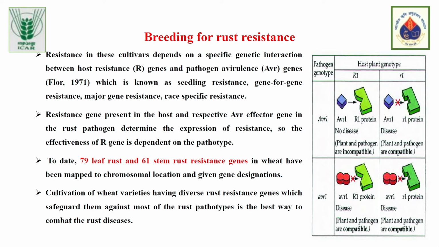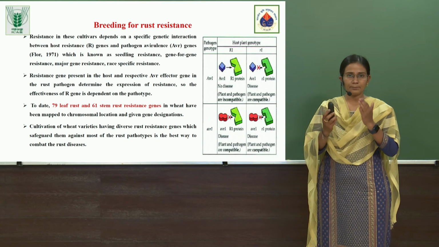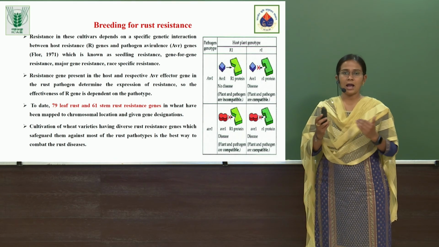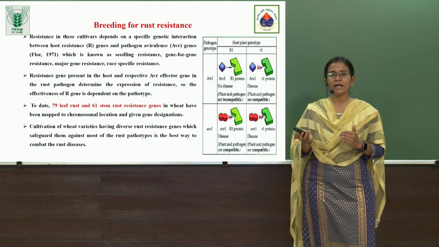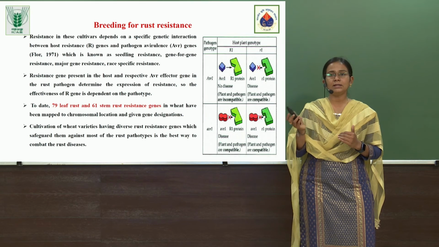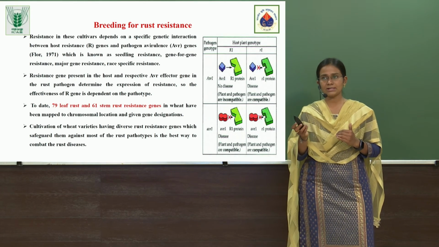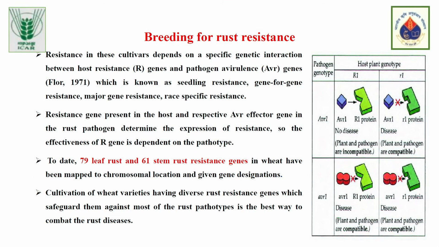The pathogen has a capital AVR gene, and the host plant, in the case of wheat, has a capital R1 gene. If these two genes interact, like if the pathogen produces capital AVR and the host has the capital R gene, then we don't have a disease. And for the other three possibilities in the checkerboard, as I have shown, if the pathogen has small avr and the host plant like wheat has small r, then also we can expect a disease.